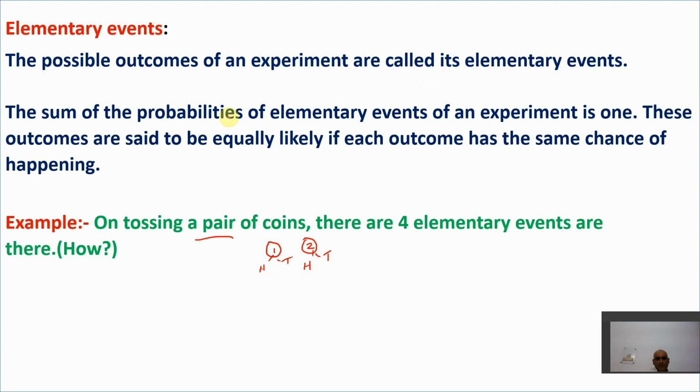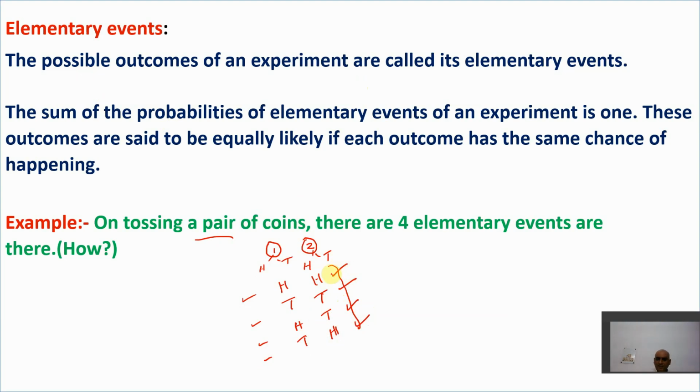Now we are using the word possible outcomes. What are the possible outcomes here? Let's say the first coin shows head and the second coin shows head. This is one outcome. Next, when we toss a pair of coins, let's say tail comes on both the coins. The next outcome, one head and one tail will come, and the next outcome, tail and head will come. So these are the various outcomes when we toss a pair of coins. So these all are called the possible outcomes, right? This is a possible outcome, this is a possible outcome, this can be a possible outcome, this can be a possible outcome when we toss a pair of coins.